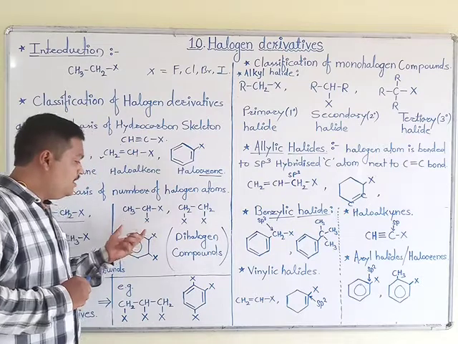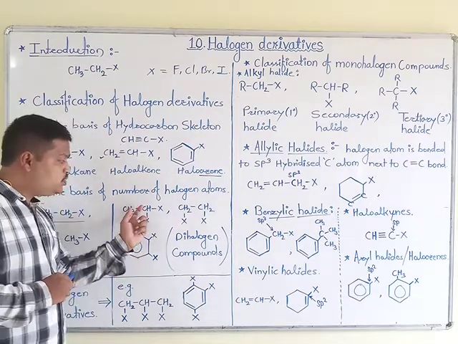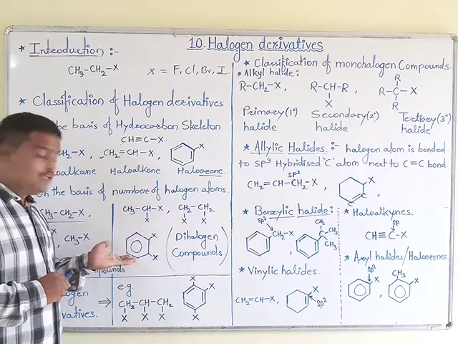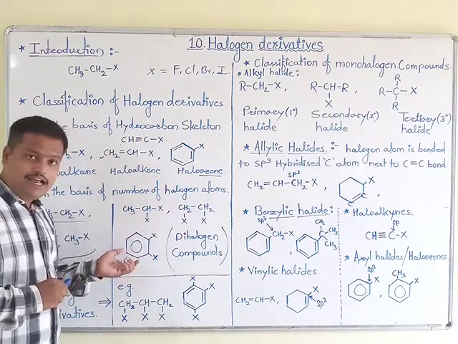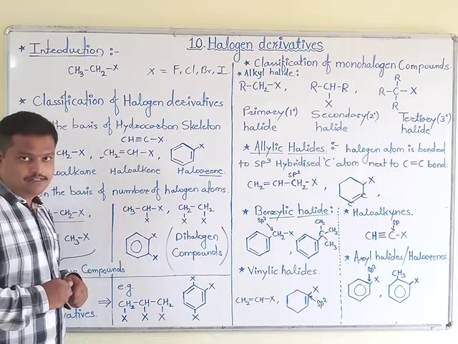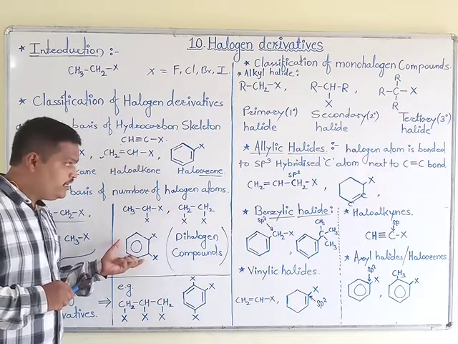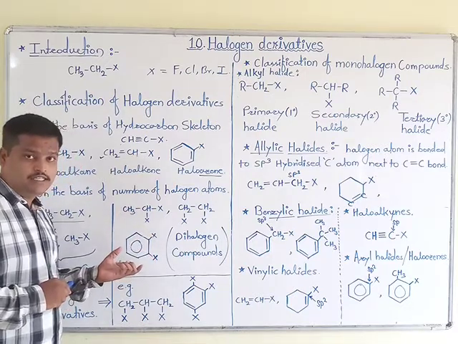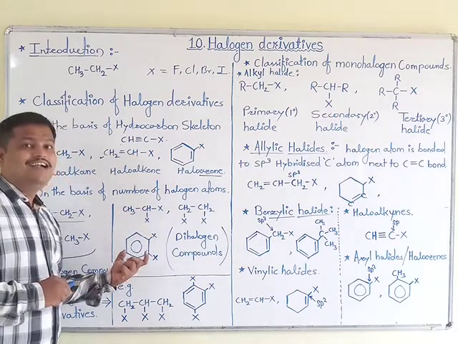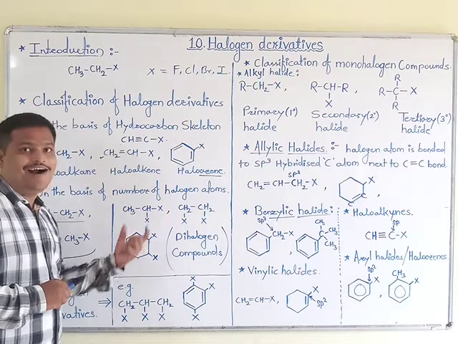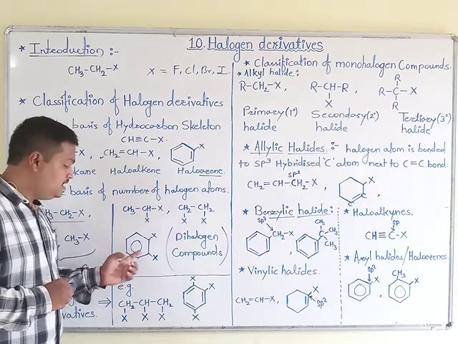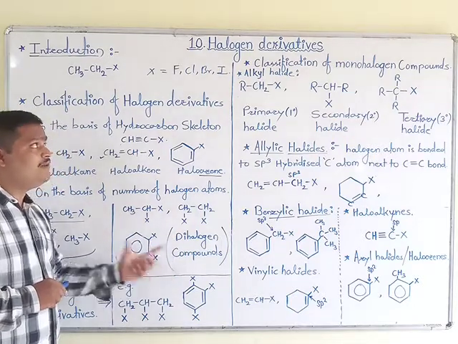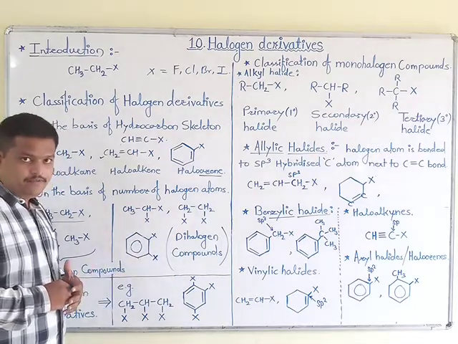Okay. Then next one is, these two examples are of open chain compounds, and the next is a closed chain having aromatic character. This compound has two halogen atoms and one benzene ring. Therefore, this is a dihalogen derivative of aryl halide.